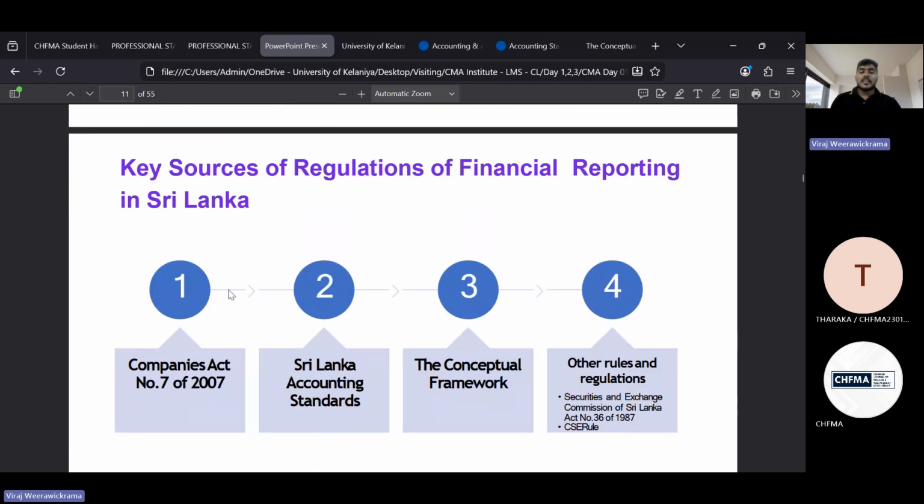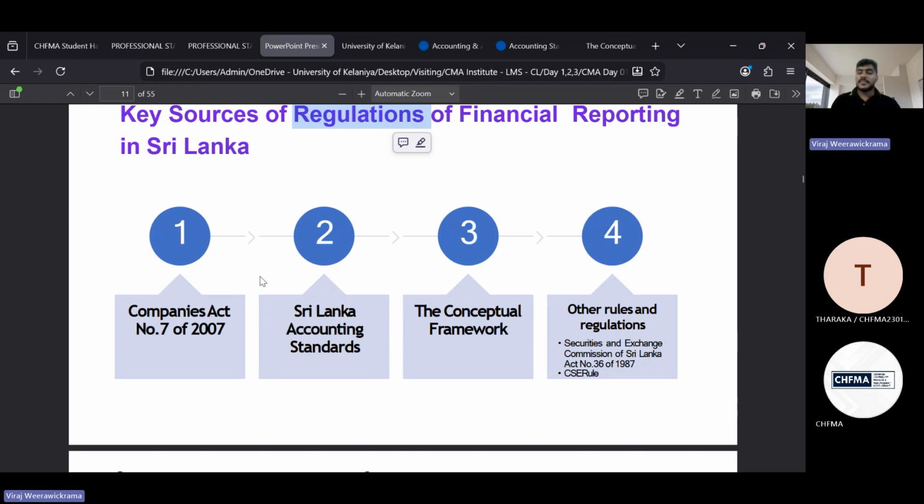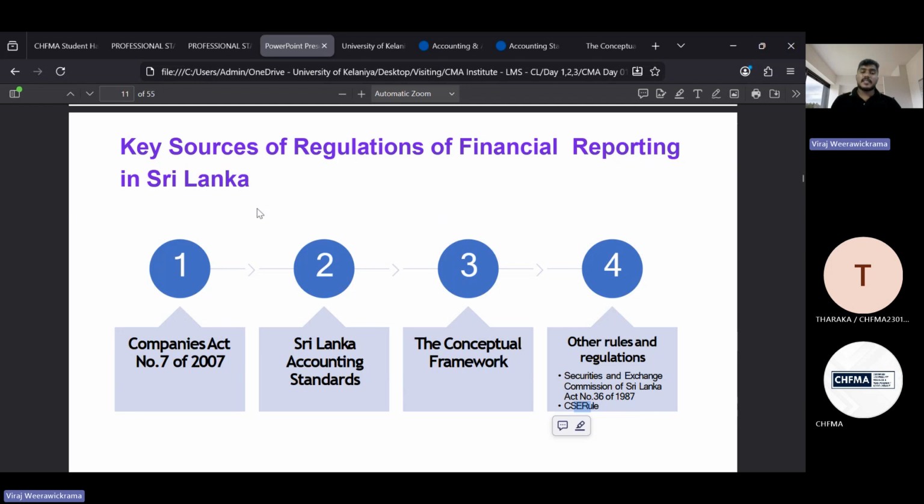Now, in the Sri Lankan context, when it comes to the regulatory framework, the key sources you can see here. We have the Companies Act and Sri Lankan Accounting Standards, the conceptual framework as we discussed, and apart from that, other rules and regulations, especially SEC, Securities and Exchange Commission, and CSC rules, right? This is the regulatory framework in financial reporting. Why do we need to learn these things? Because as a company, when you are preparing financial statements, that is not only the reporting part, not only providing financial information to the stakeholders.